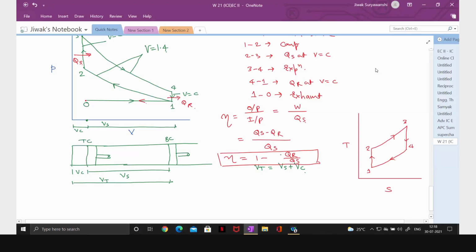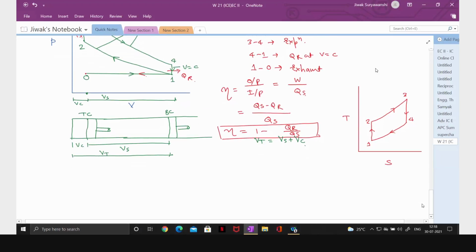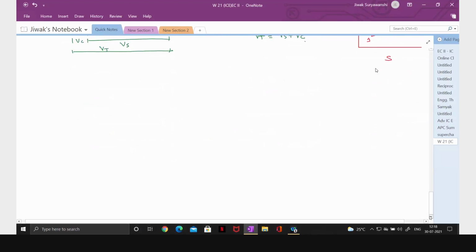So this is an example of heat engine. I think you are aware of this. We have studied this in thermodynamics. That is a heat engine. It is taking heat from the source and rejecting heat to the sink.